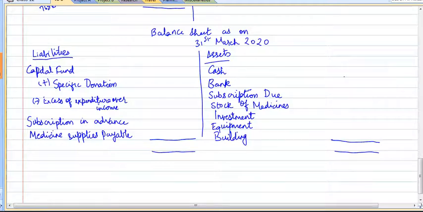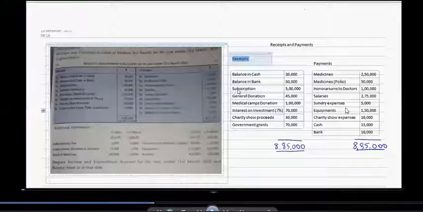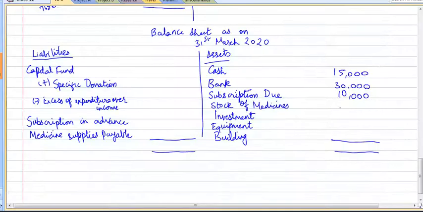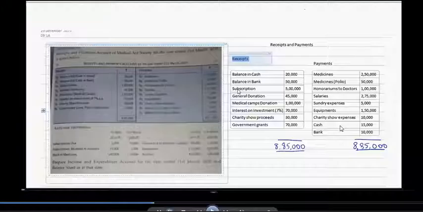Okay, cash balance of 15,000, bank balance of 30,000, subscription due of 10,000, then stock of medicines has a closing balance of 1,50,000, investment of 10 lakhs, then equipment.